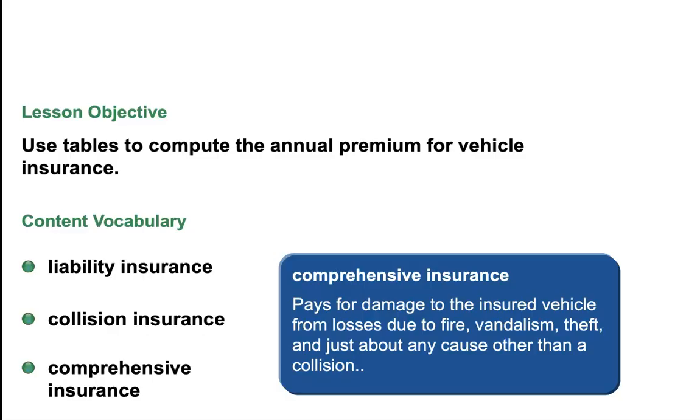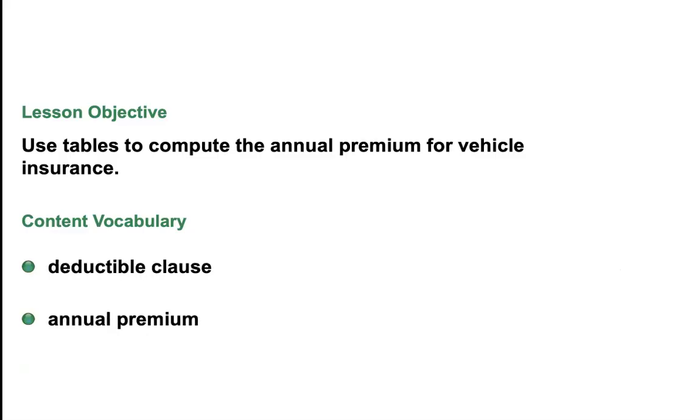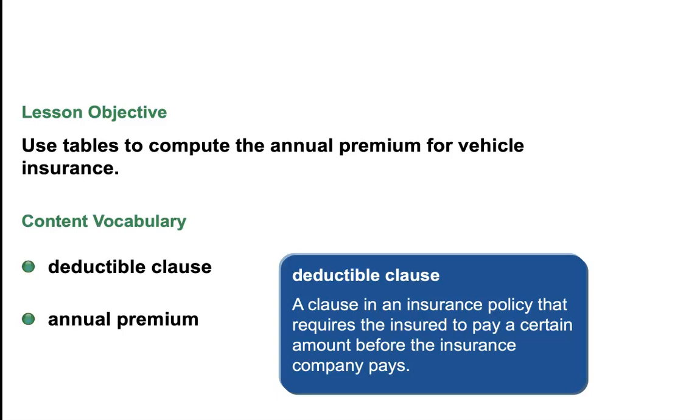And comprehensive insurance pays for the damage to the insured vehicle from losses due to fire, vandalism, theft, or about any other cause. So when you are getting car insurance, liability you will need to get in the state of Minnesota, but you can pay for more comprehensive insurance. So 2 other vocab words is the deductible clause, a clause in an insurance policy that requires the insured to pay a certain amount before the insurance company pays.